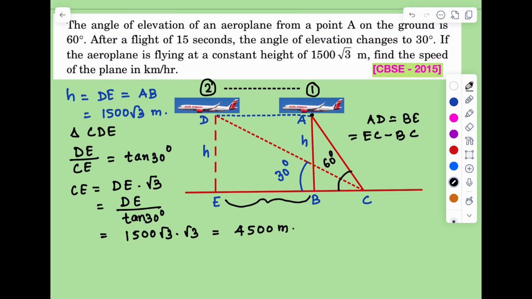Now we have to calculate this BC, because CE minus BC we will get BE. How will we find out BC?